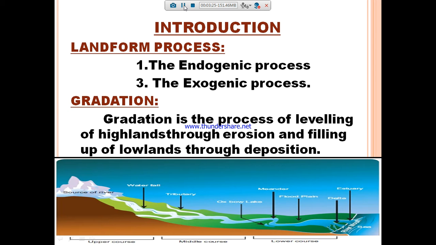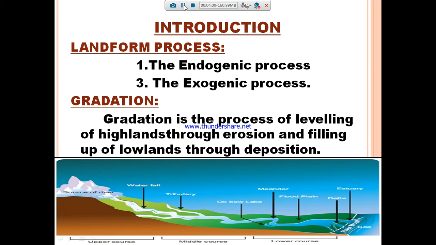It takes sand particles, stones, pebbles from the upper course and deposits them on the middle course, and moreover it takes small particles from the middle course and deposits them in the lower course. While depositing in the lower course, it creates a new floodplain or new delta.